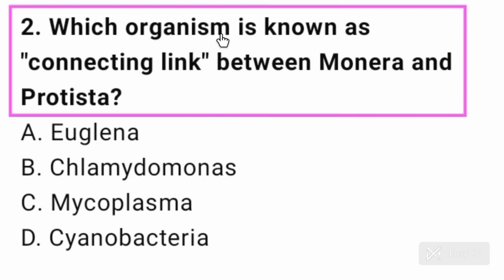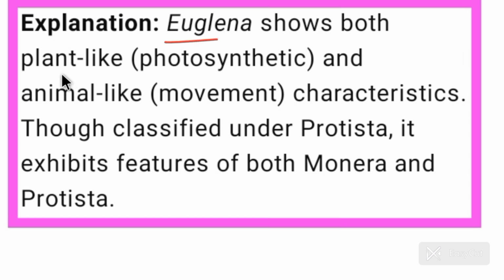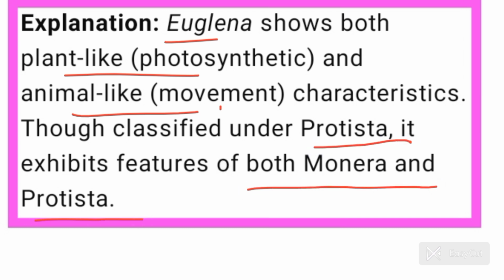Question number 2. Which organism is known as the connecting link between Monera and Protista? Answer is option A. Euglena is the connecting link between Monera and Protista. Euglena shows both plant-like photosynthetic and animal-like movement characteristics, though classified under Protista. It exhibits features of both Monera and Protista, so it is the connecting link between Monera and Protista.